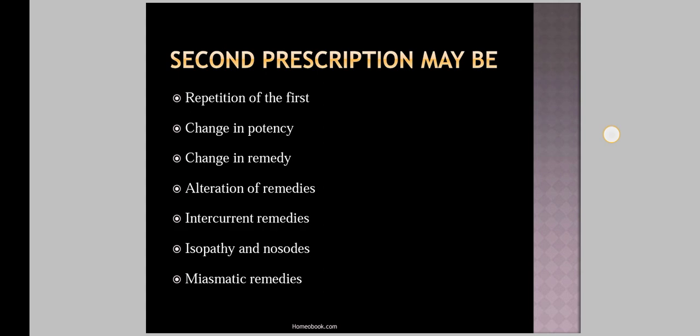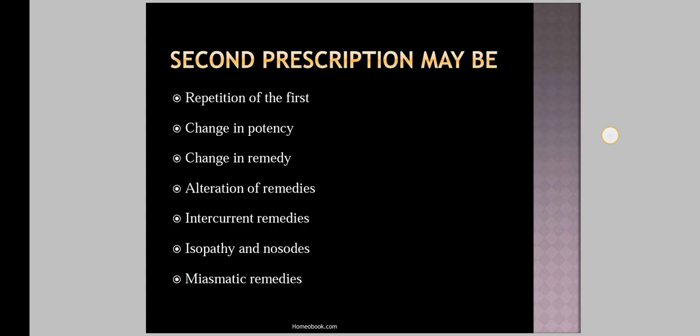After this we are going to discuss the next topic, that is repetition of the remedy. Repetition of the remedy is explained in aphorism number 247. It is a technique by which a remedy is given a second or more times in a modified or higher potency. That is, we give the same remedy, in the same potency or in a higher potency, and we call it repetition of a remedy, described in aphorism number 247.